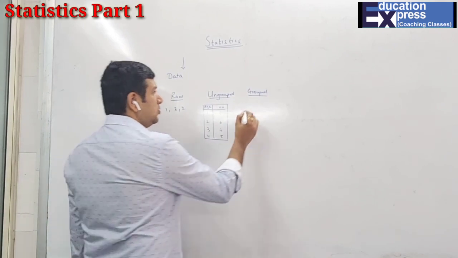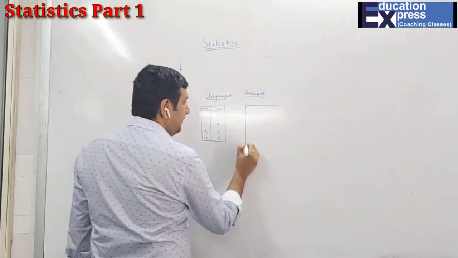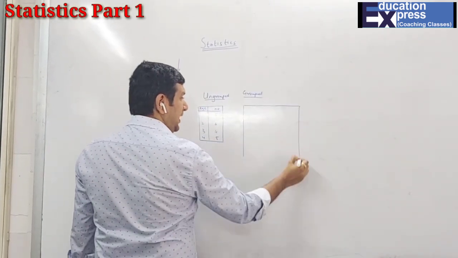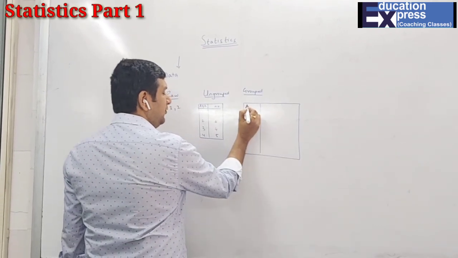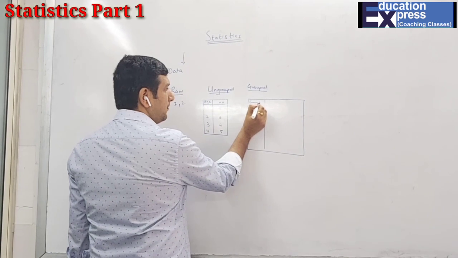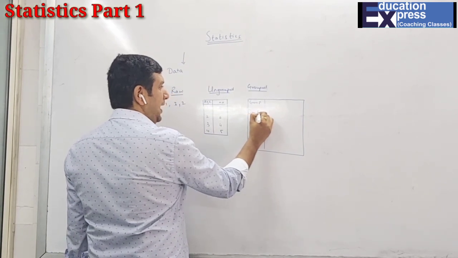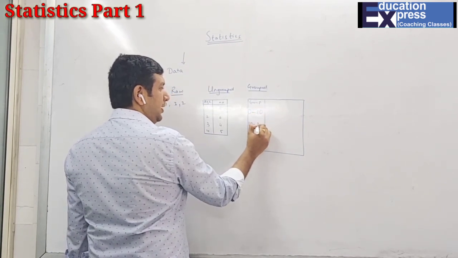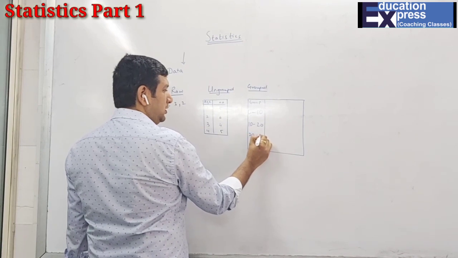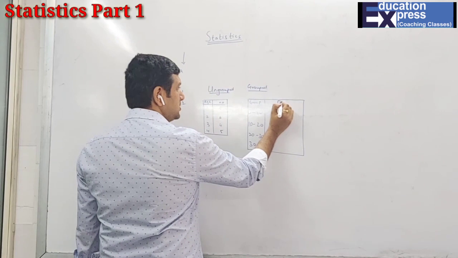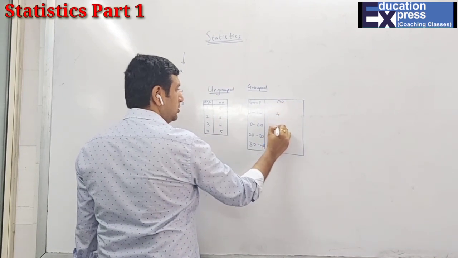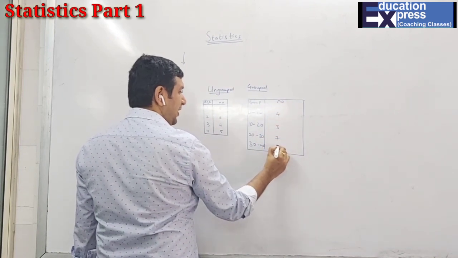The third is grouped data. In grouped data, the data will be more compressed in such a way that they will give you a group, that is 0 to 10, 10 to 20, 20 to 30, 30 to 40 and so on, and then they give you the numbers. So let us say now it is 4, 3, 7, 5.